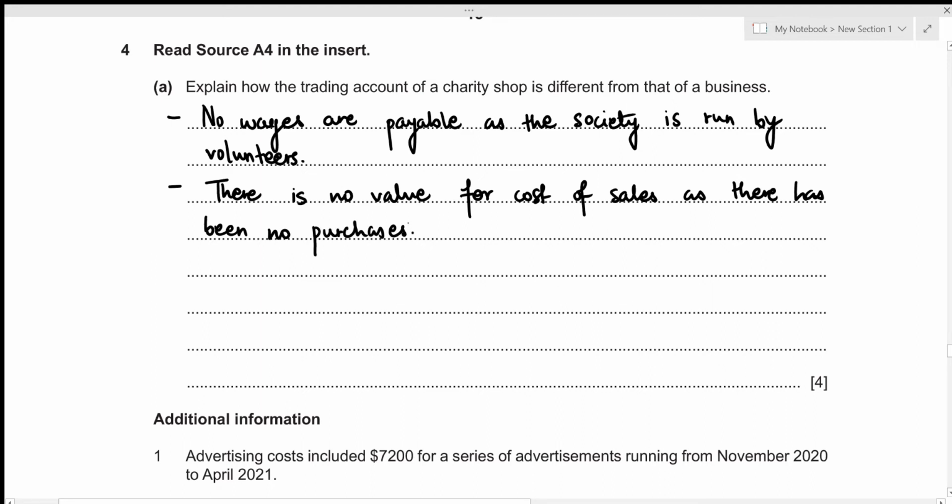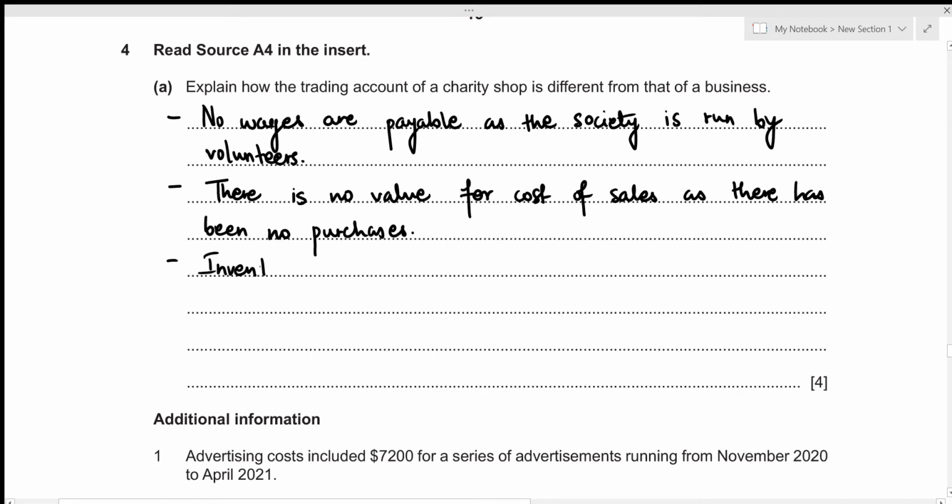Lastly, there is no inventory held in the shop as it has no value, as the goods are donated, and the cost will always be less than the net realizable value. So we will obviously not get a value for something that we did not purchase. That's why the inventory held in our shop has no value. Let's write it down.